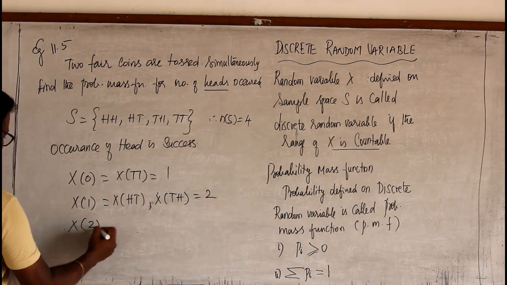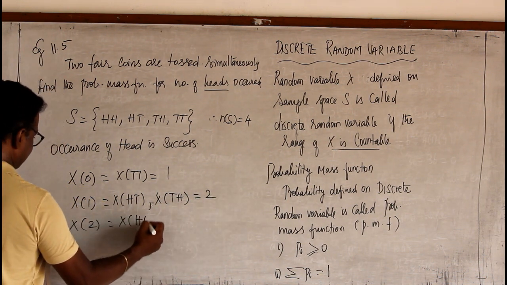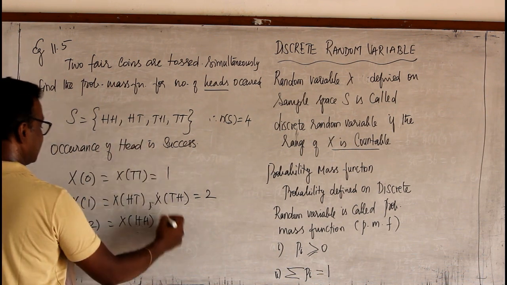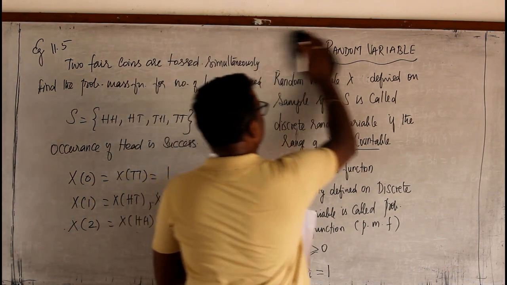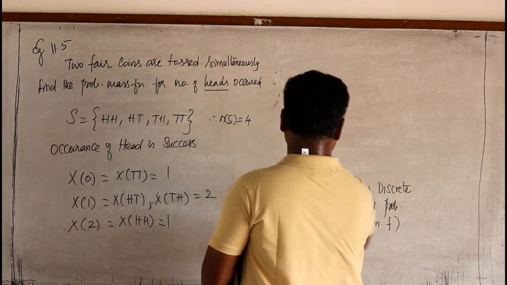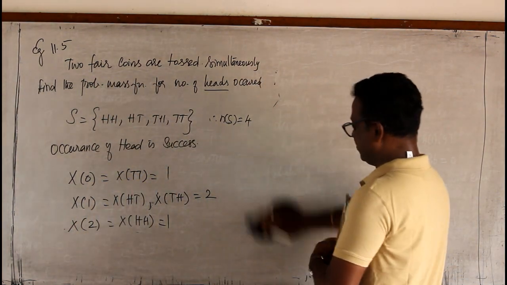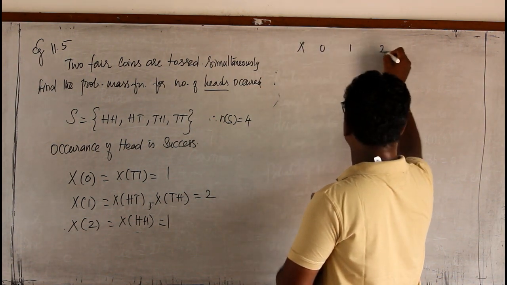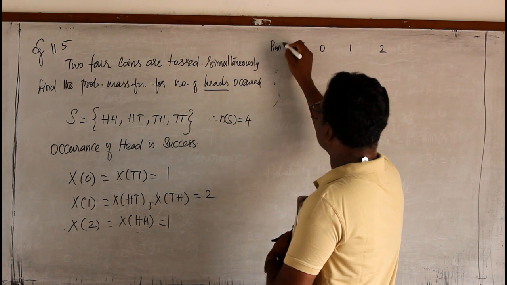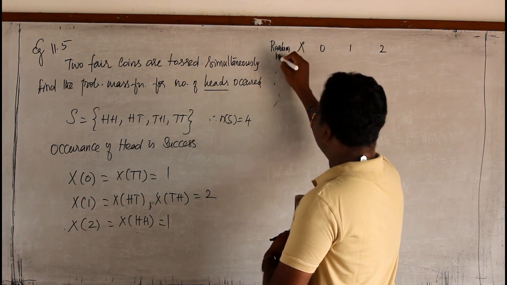Then x of 2, both are heads, it occurs only 1 time. So this is our random variable. Now I have to find out the probability distribution for this random variable. Therefore x values are 0, 1, 2.